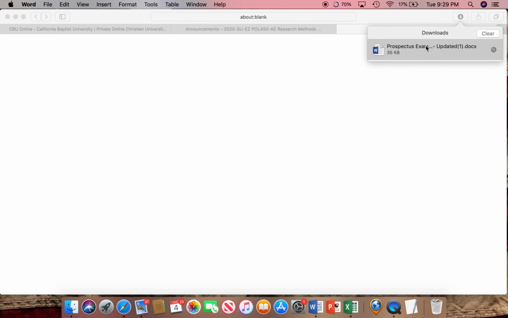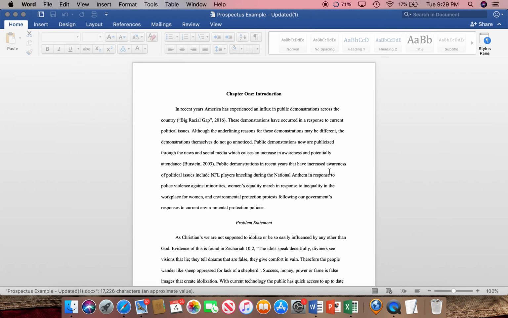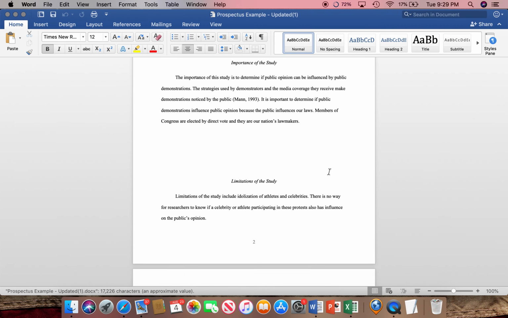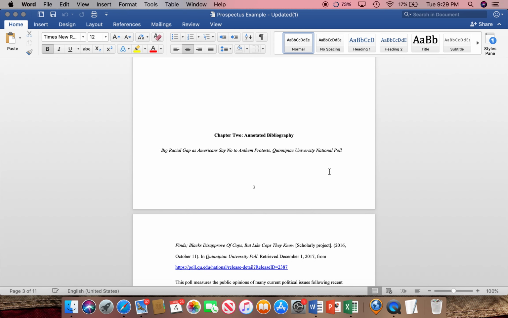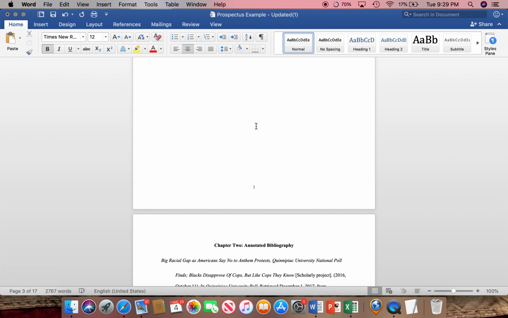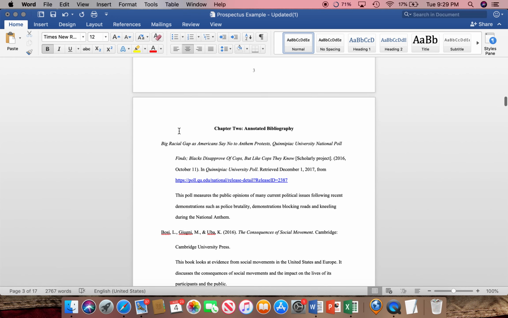And in our prospectus example, we will be able to look at our chapter 2 and get a good idea of how our annotated bibliography looks with a proper citation and then a brief sentence. I'm looking for more of a paragraph on each one of your citations.